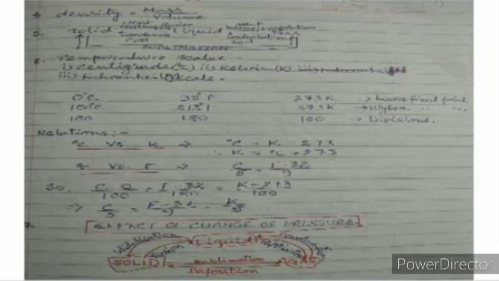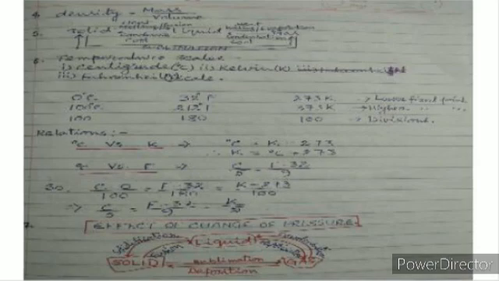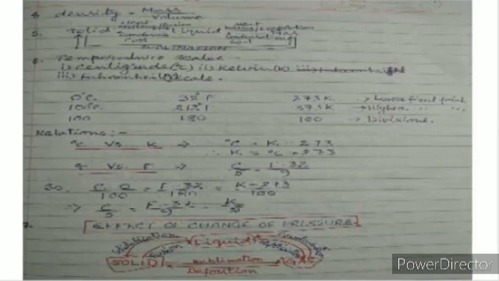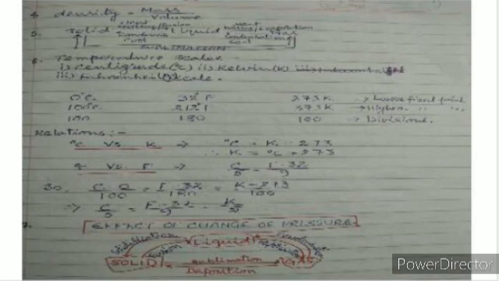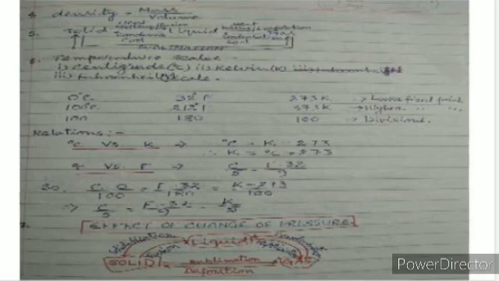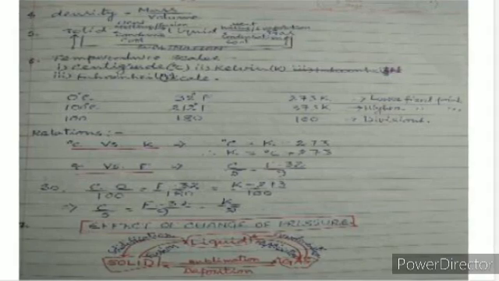So, the relation between degree centigrade and Kelvin will be: degree centigrade equals Kelvin minus 273. So, Kelvin equals degree centigrade value plus 273. Now, degree centigrade versus Fahrenheit: C by 5 equals F minus 32 by 9. So, (C minus 0) by 100 equals (F minus 32) by 180 equals (K minus 273) by 100 is the general presentation. Now, by solving it, we can say C by 5 equals (F minus 32) by 9 and equals (K minus 273) by 5.